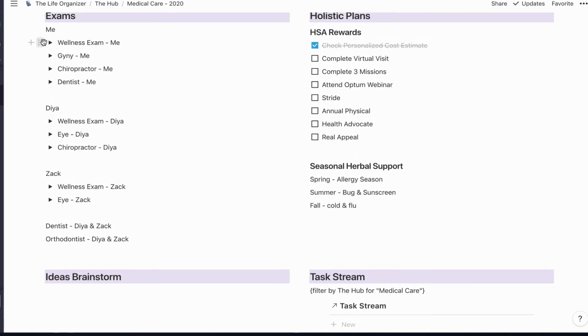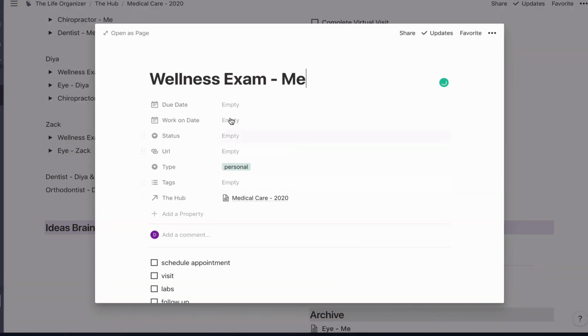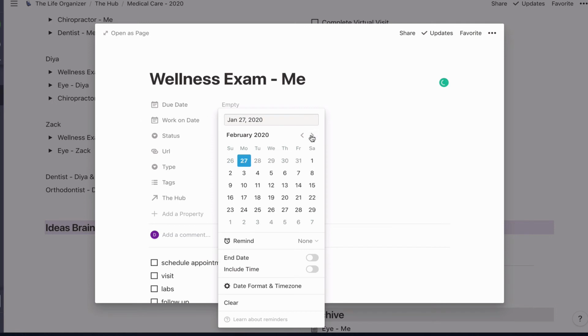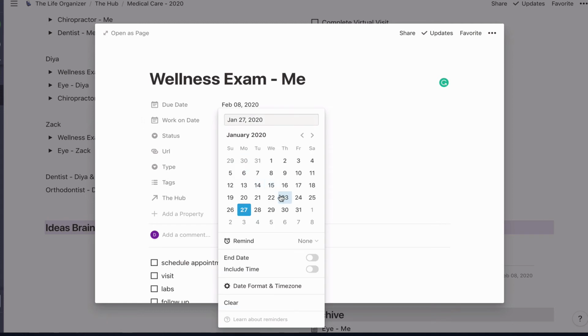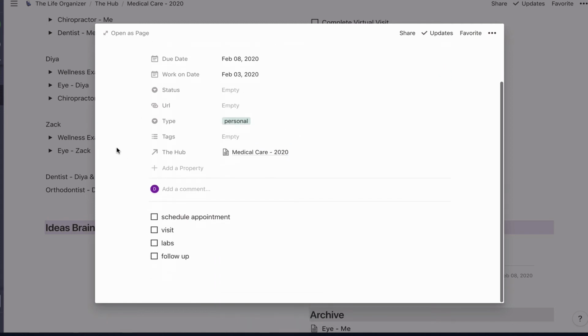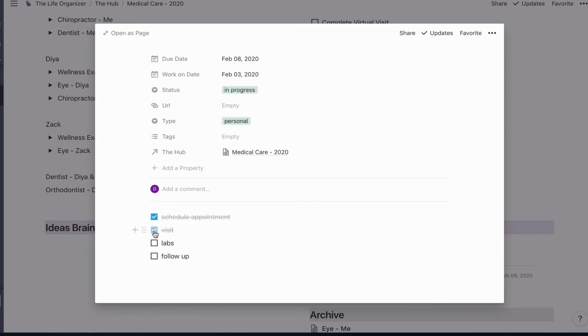So wellness, let's put this one in. And for this one, my plan is to have this wrapped up by the second week of February. So I'm going to put my next work on date as the 3rd, because I've already got this in progress and I've already done these again. I mean, I'm so organized this year already. So these are already done, and I've gotten the labs done.